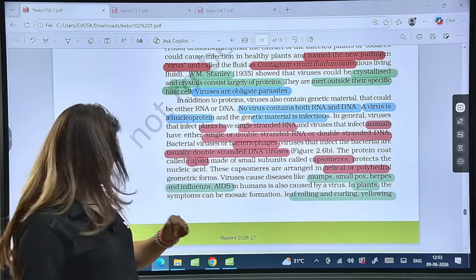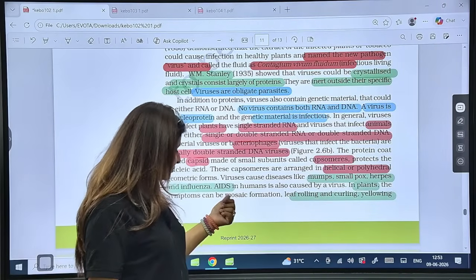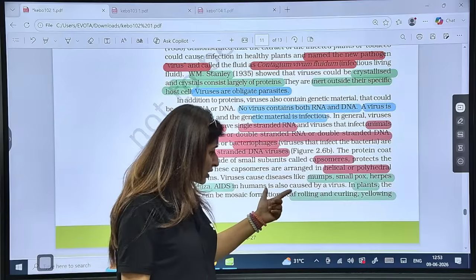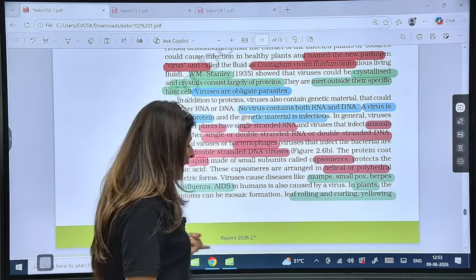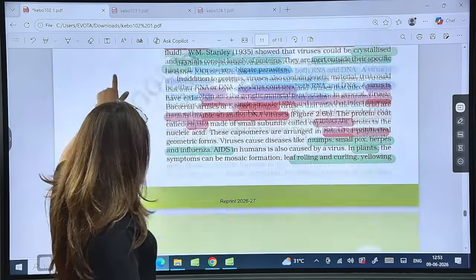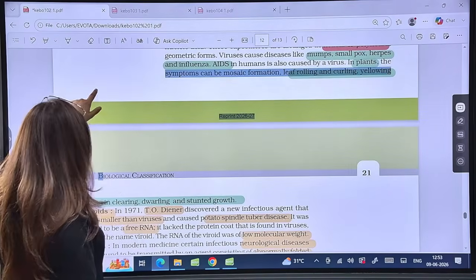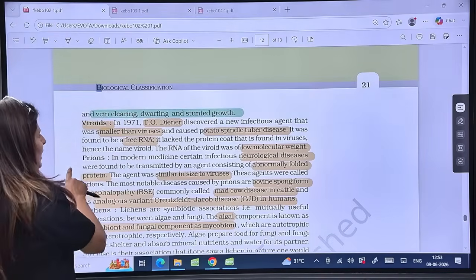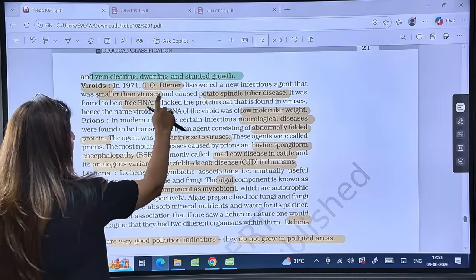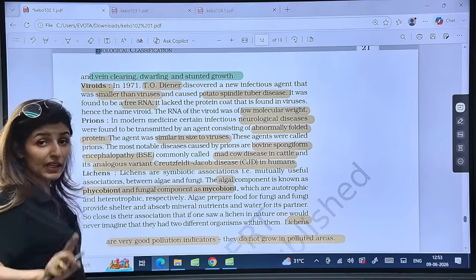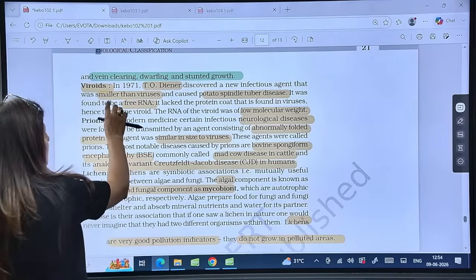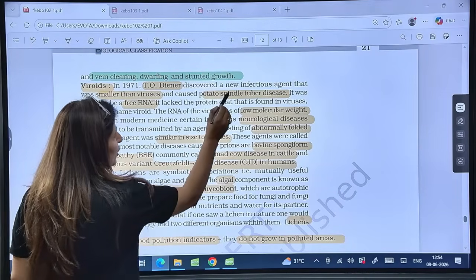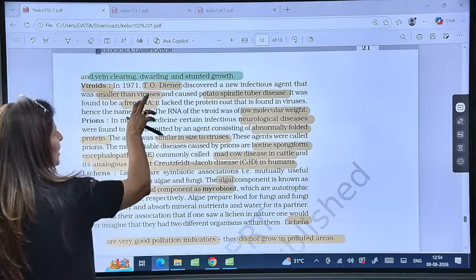In plants, guys, the symptoms will include mosaic formation, leaf rolling, curling, and yellowing of leaves, and yellowing and vein clearing. Is that clear? Then dwarfing and stunted growth. Then in 1971, T.O. Diener discovered viroids. They are different from viruses. Smaller than viruses, they cause potato spindle tuber disease and are free RNA.